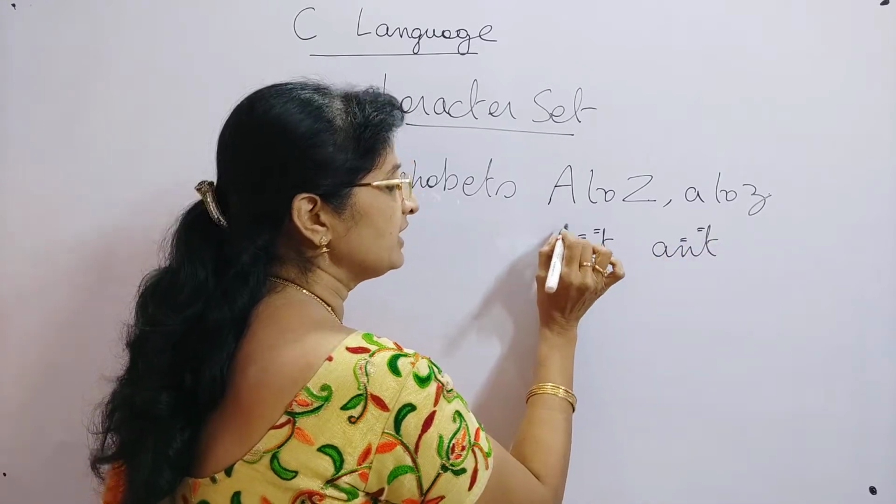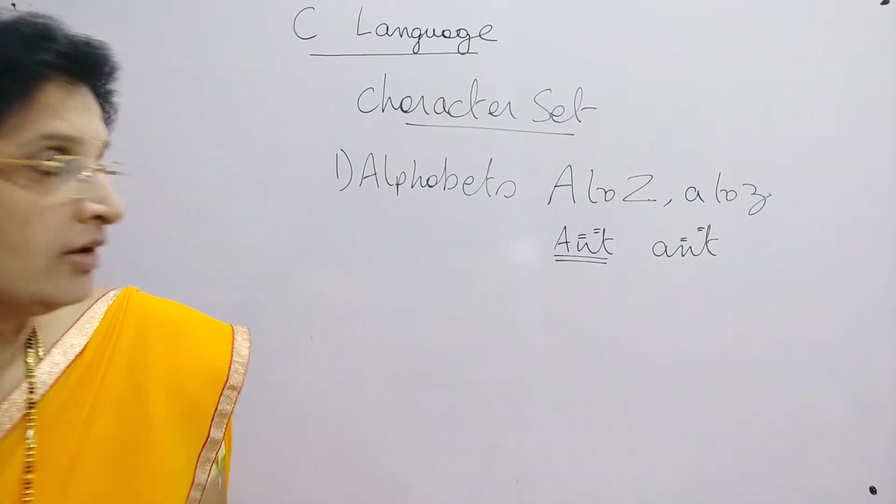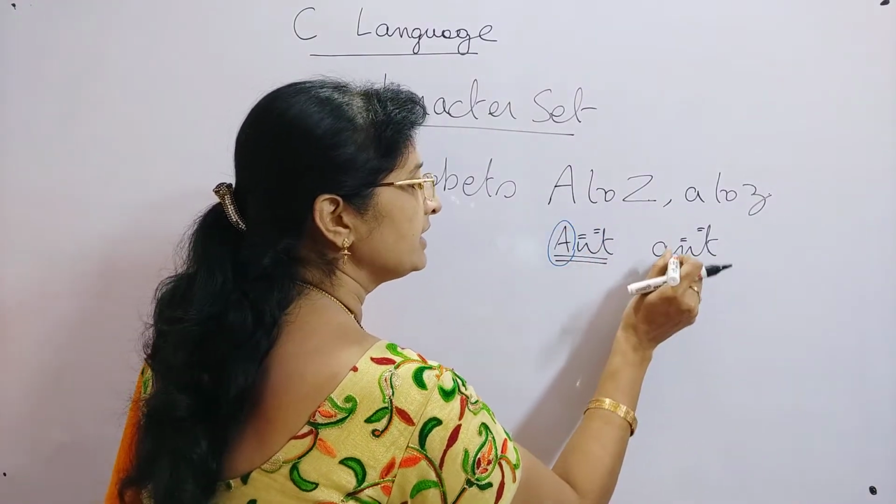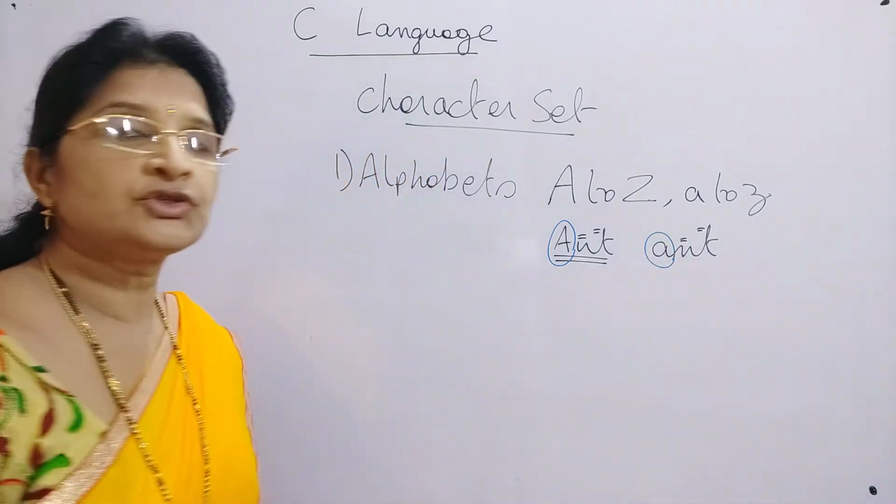But the first one is different. Here it is capital A and here it is small a. Why are these two different?